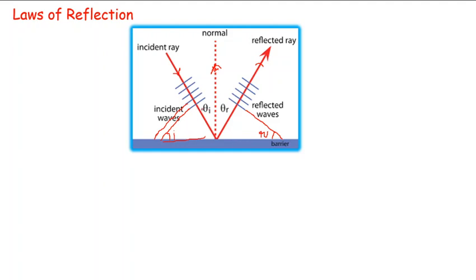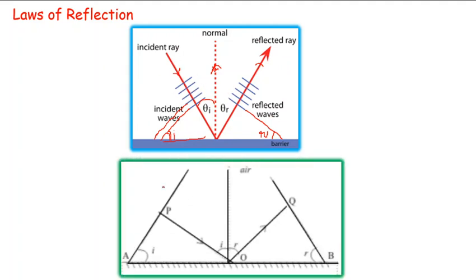This is not the only way by which you can represent the angle of incidence. This is also the angle of incidence. The second law is that the incident ray, the reflected ray, and the normal all lie in the same plane, right? Let me first show you what has been clearly shown. This is our incident wavefront. This is the surface. This is also the angle of incidence.